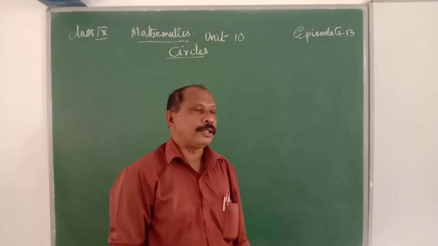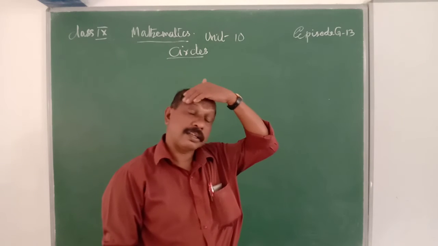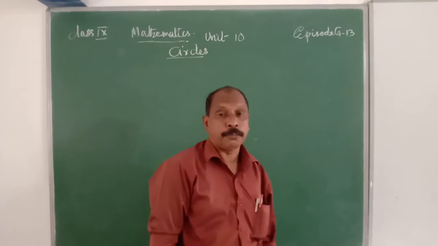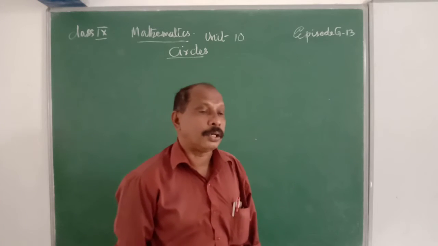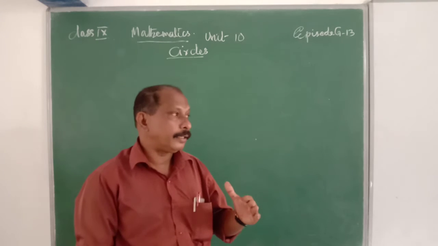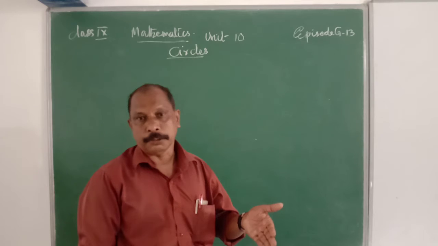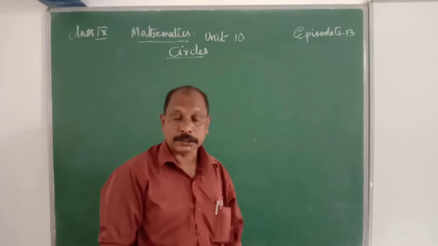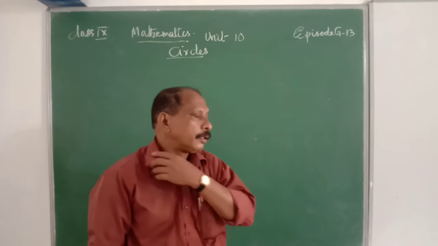The fixed point is the center, the path traced is the circumference of the circle, and the distance of any point on the circle from its center is the radius. Twice the radius is the diameter. Then any circle divides the plane into three parts: one is the interior portion, the other is the exterior portion, and the third one is the circle.